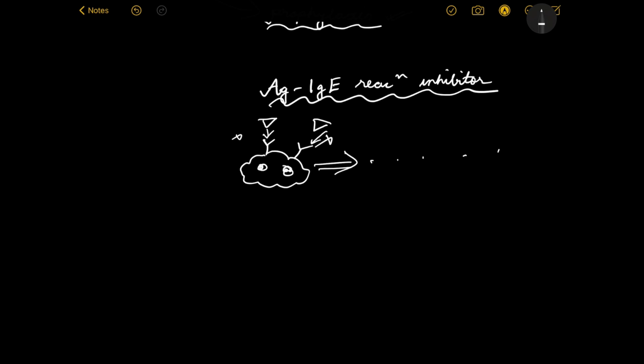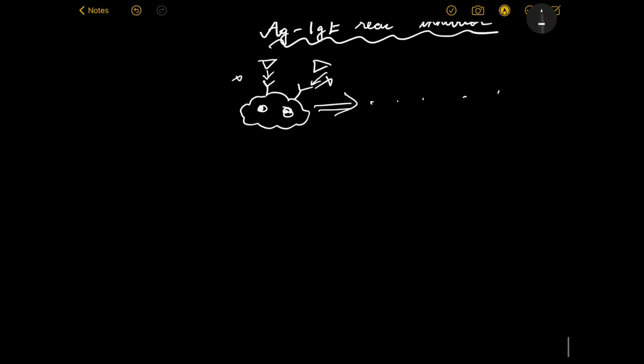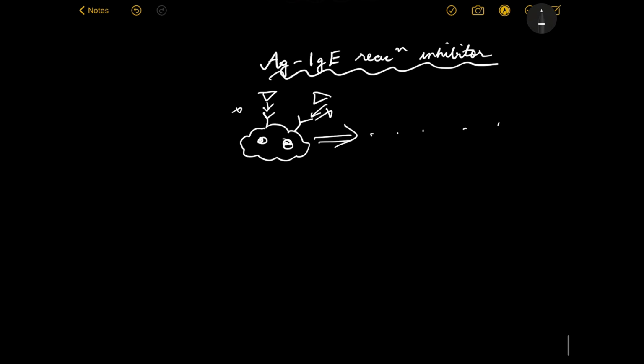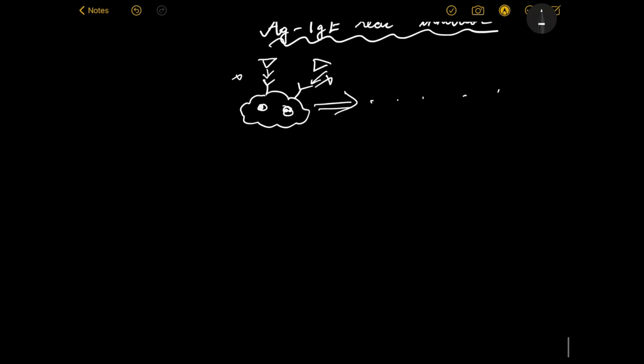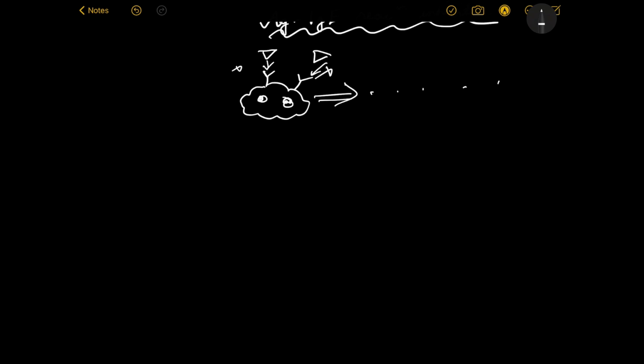So for preventing this from happening, what we have done, and this is again something which will be a recurring theme in many of the different systems under systemic pharmacology, what is that? What we have done is we have developed a kind of drug, but more importantly that kind of drug is known as a monoclonal antibody.